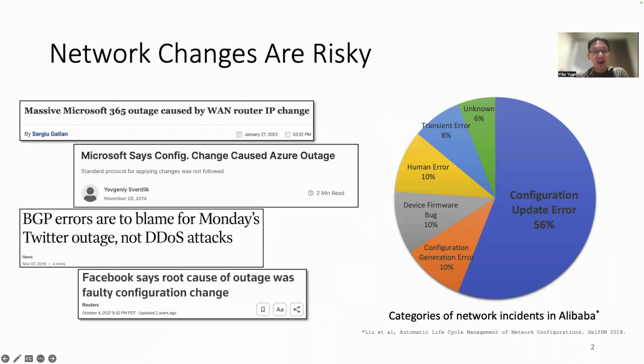Making changes to a running network, such as replacing routers or updating configurations, is one of the most risky activities in network management. As you can often read in headlines, when implemented incorrectly, even simple network changes may cause severe outages, making businesses unavailable and causing millions of dollars of losses. At Alibaba Cloud, according to our internal statistics, configuration changes alone account for 56% of total network outages, making it the number one root cause for network outages.